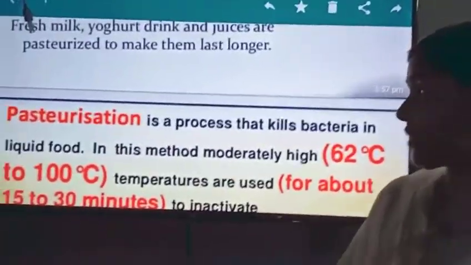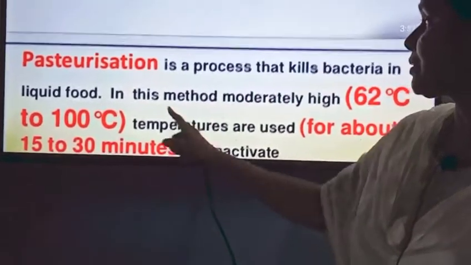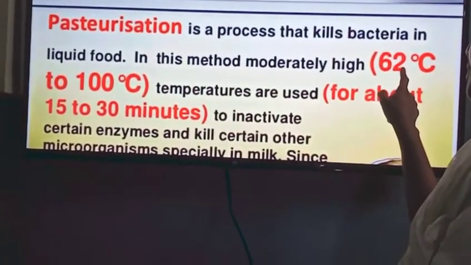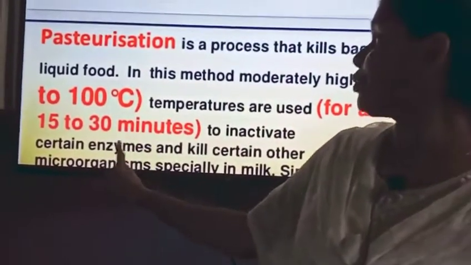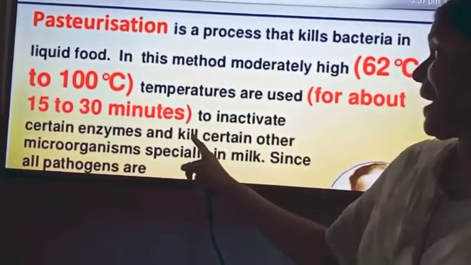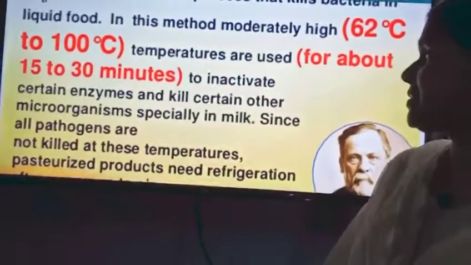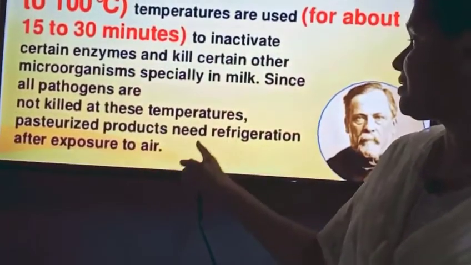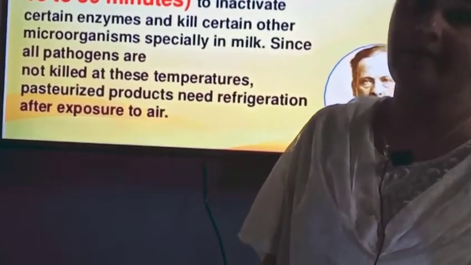So let's see once again what is pasteurization. It is a process that kills bacteria in liquid food. So in this method, moderately high temperatures, that range from 62 degrees Celsius to 100 degrees Celsius, are used for about 15 to 30 minutes. Why? To inactivate certain enzymes and kill certain other microorganisms, especially in milk. Since all pathogens are not killed at these temperatures, pasteurized products need sudden cooling or refrigeration after being exposed to air.